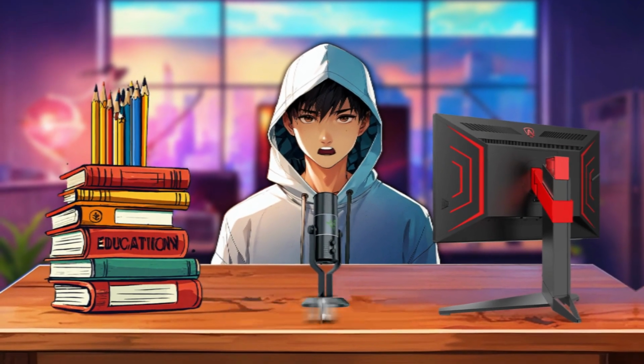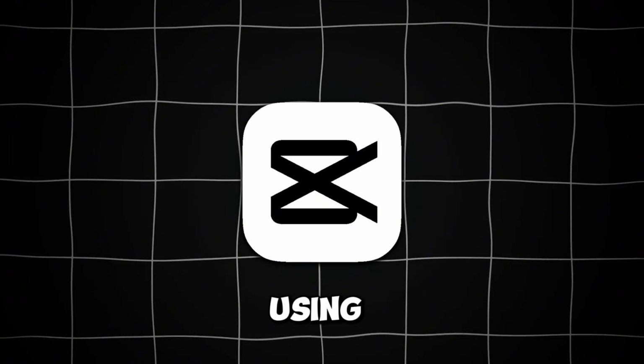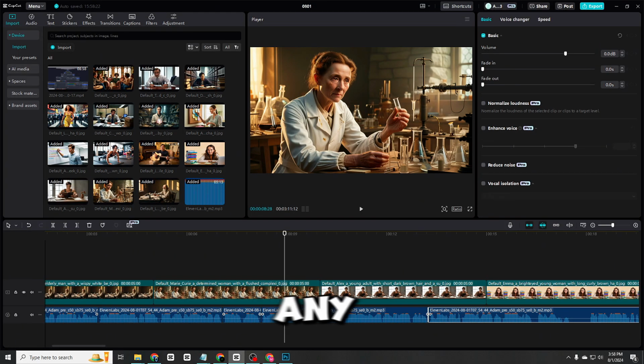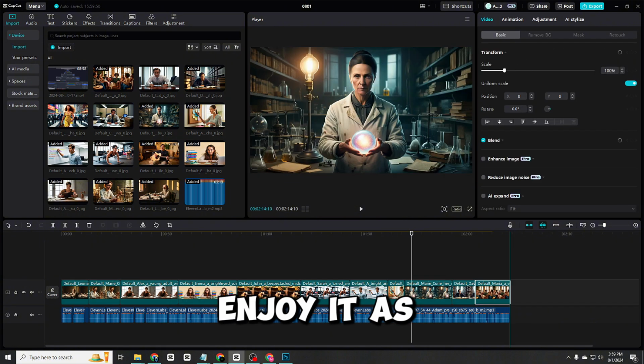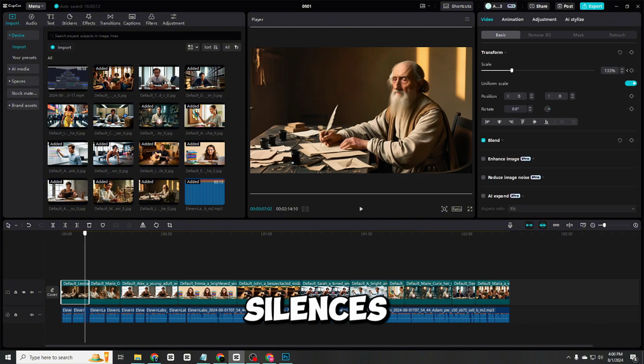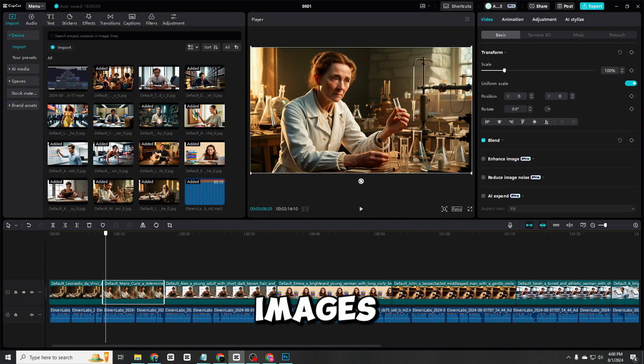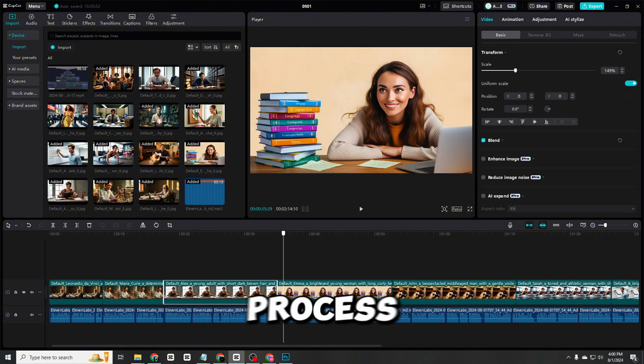Add all your materials to your video editing software. I recommend using CapCut because it is very easy to use. Bring your voiceover onto the timeline and remove any silences from it. If there are silences in your video, the audience won't enjoy it as much, so definitely remove silences from your voiceover. Place your images according to your voiceover, which is a very important process.